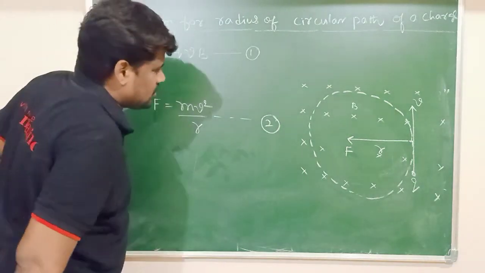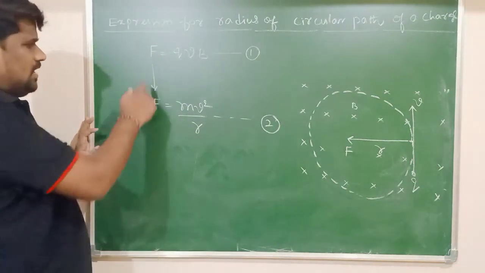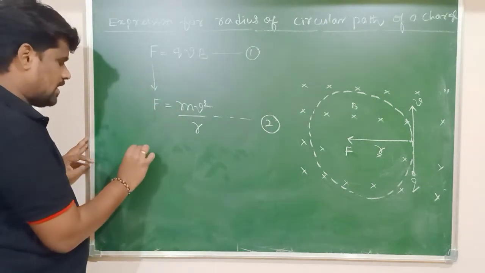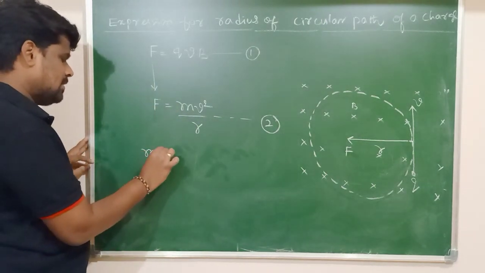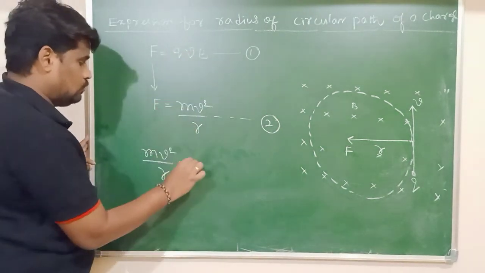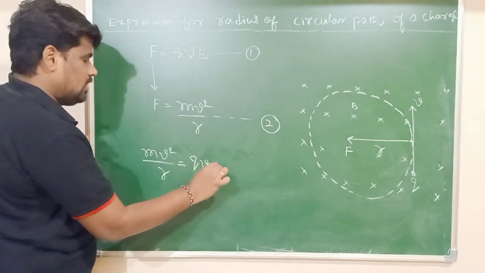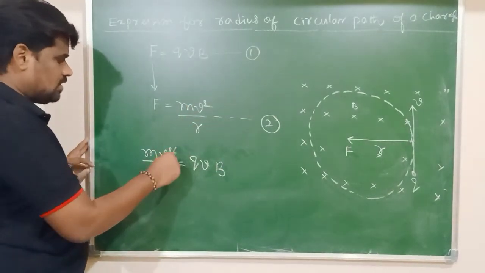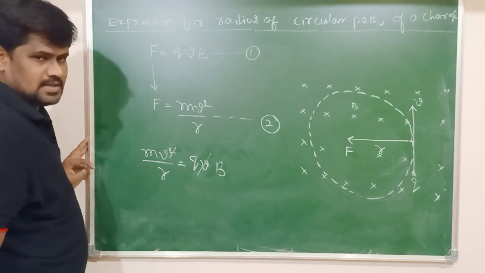Of course, from equations 1 and 2, what can I write now? LHS is the same, so I can compare the RHS from equations 1 and 2. I can write mv square by r should be equal to qvB. Next step: one term of v and v gets cancelled.